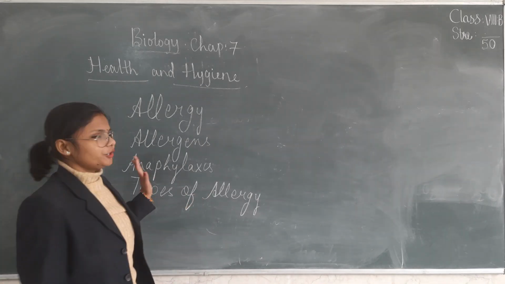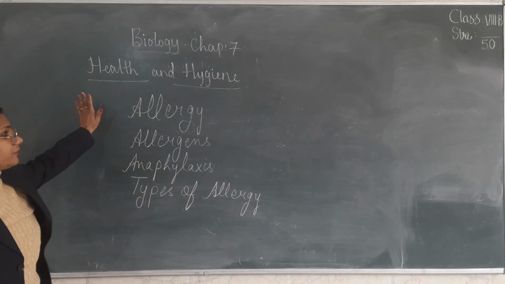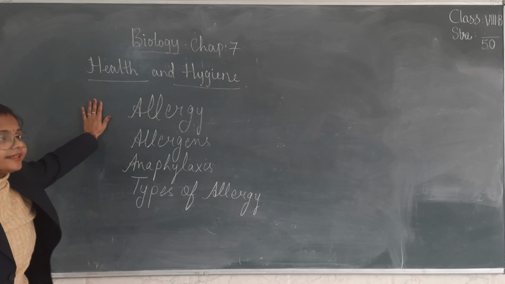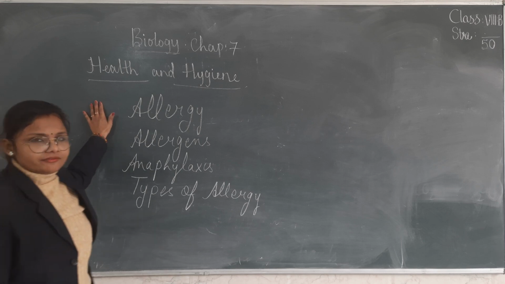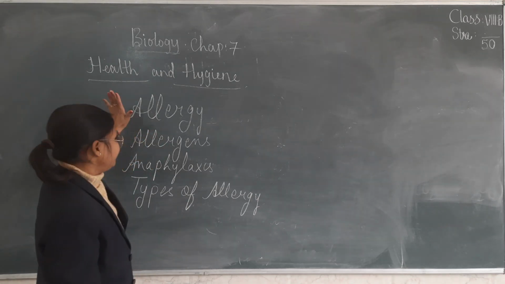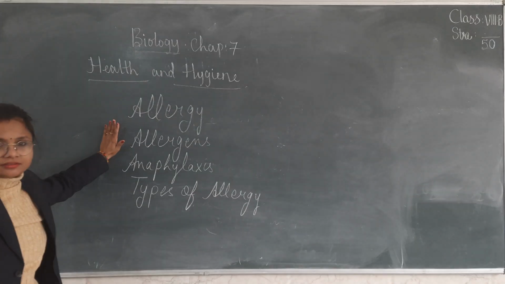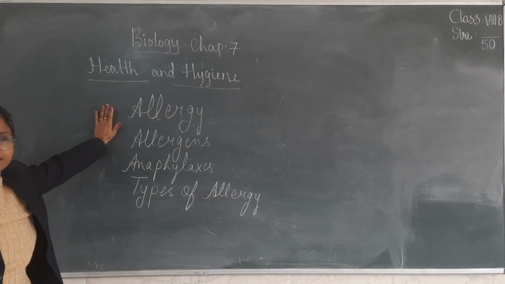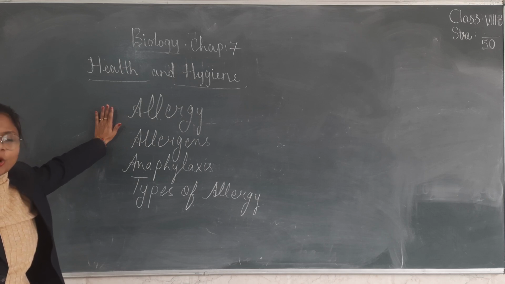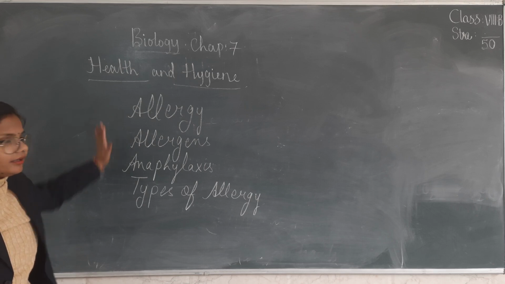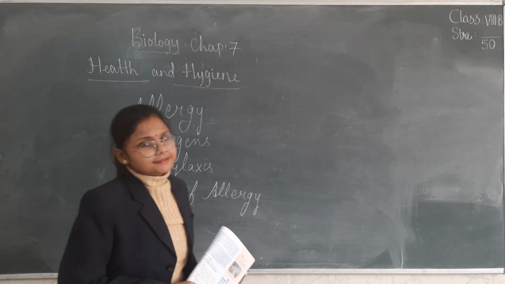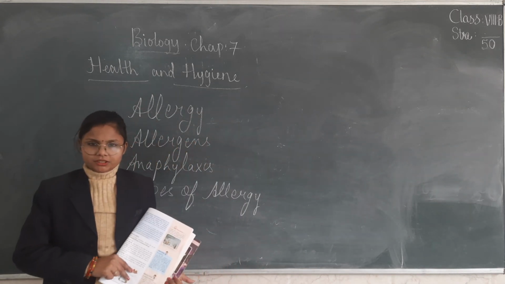So, let us continue our chapter that we were discussing, chapter number 7, health and hygiene. Yesterday, a few topics we have covered: allergy and allergens. Before starting, let us evaluate the topics that we have discussed yesterday. What we have discussed: communicable and non-communicable, right?